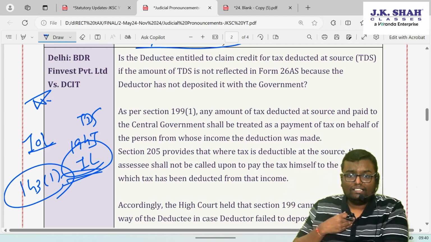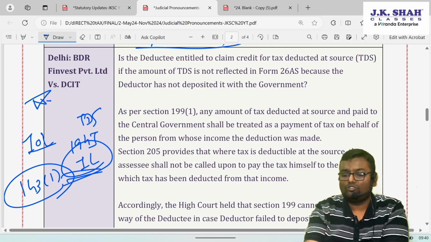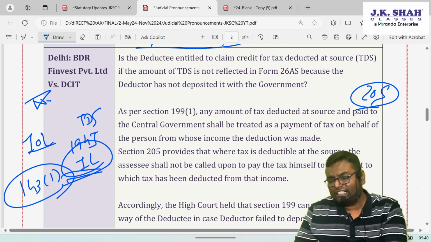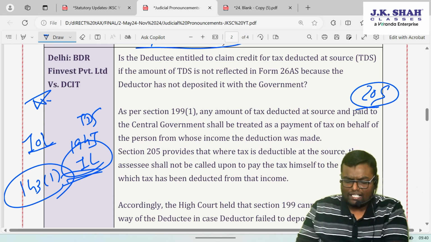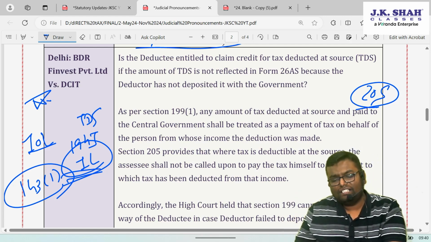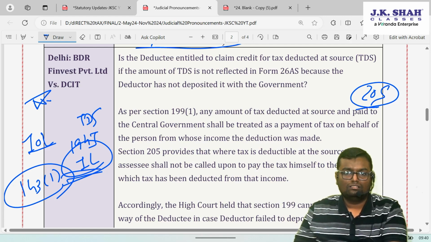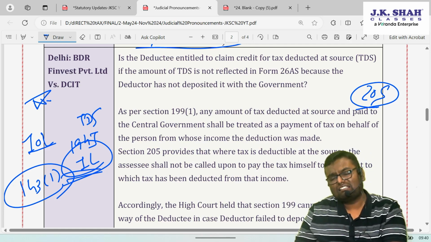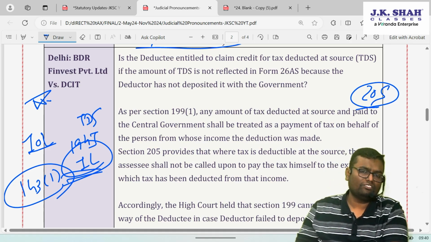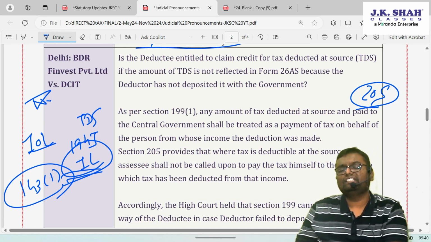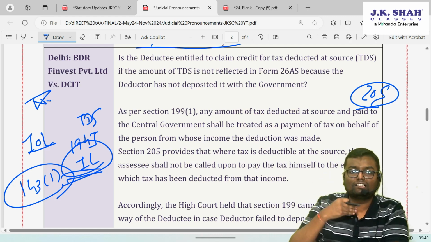Now what is the deductee's stand? That as per section 205, there is a bar on direct demand from the deductee if tax is deducted. If TDS is deducted, section 205 says that the government cannot ask the amount again from the deductee. It has to do the recovery from the deductor. Then the question arises, what will prevail over here? Whether the government can ask the amount from the deductee because in 26AS 1 lakh rupees of TDS is not reflected, or that 1 lakh rupees cannot be asked again from the deductee, it has to be recovered from the deductor, not from the deductee.